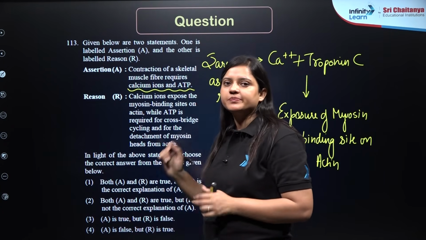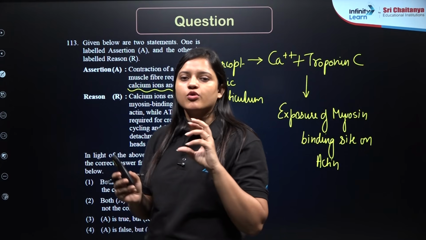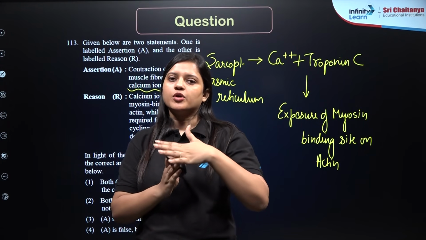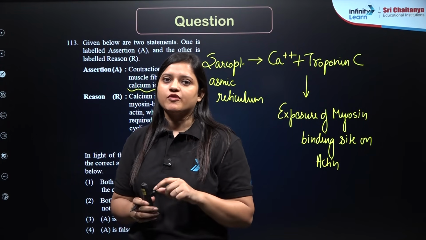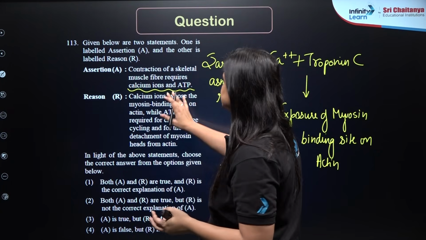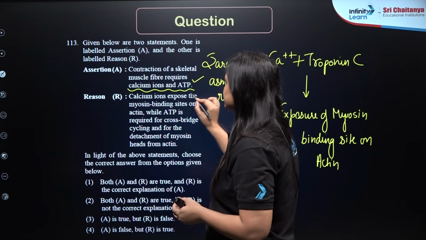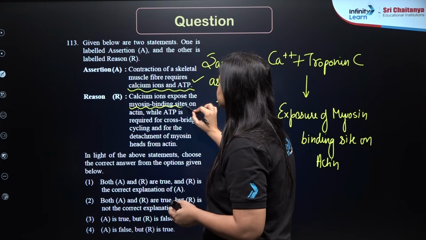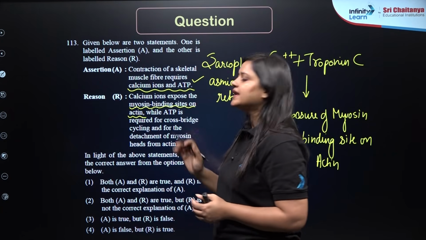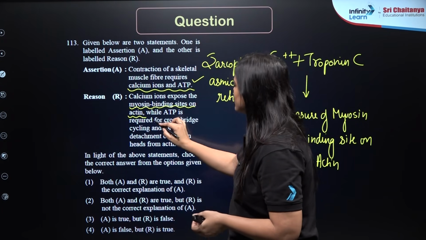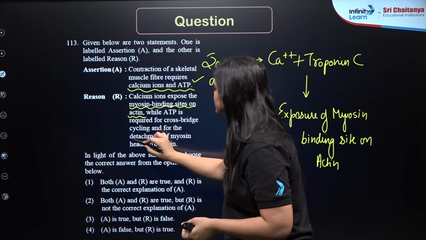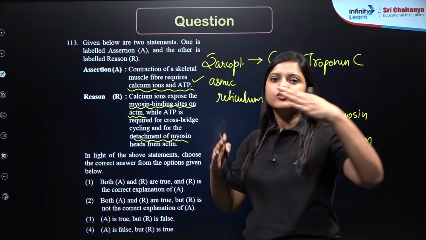What about ATP? Yes, so ATP is also important for formation of the cross bridge because it will be providing the energy, right? So this is correct. Now calcium ion exposes the myosin binding site on actin while ATP is required for cross bridge cycling and for the detachment of myosin head from the actin.